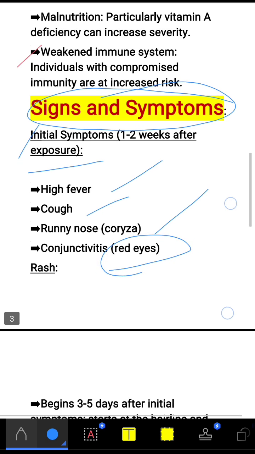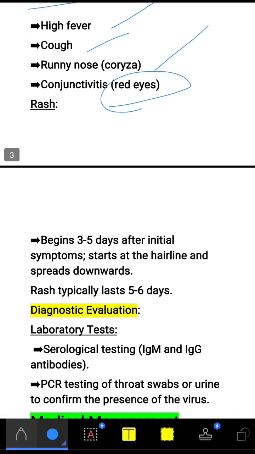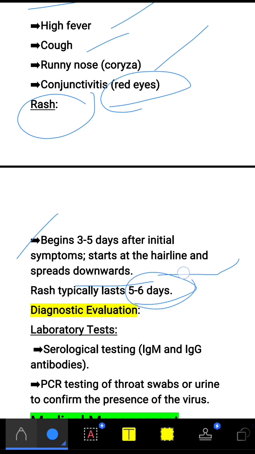And next, a rash will be there. It begins 3 to 5 days after the initial symptoms, starting at the hairline and spreading downward. The rash typically lasts 5 to 6 days.